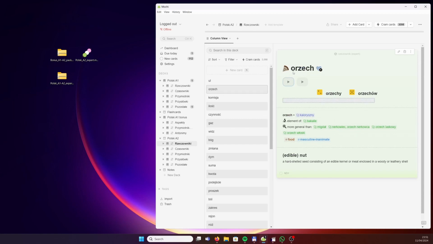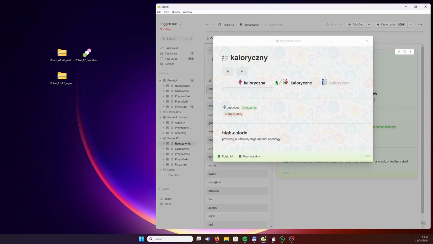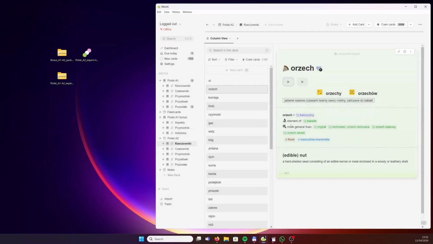Yes, orzech, edible nut. And we immediately have a popular collocation. The word orzech will often appear with the adjective kaloryczny, high calorie. That comes as no surprise. But the next word is very interesting, bakalie.